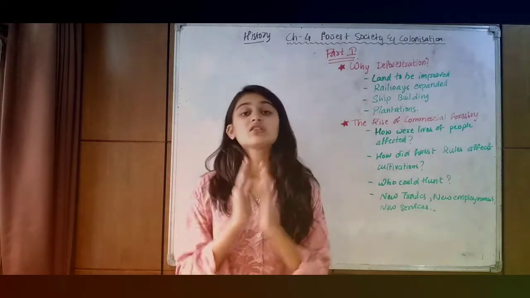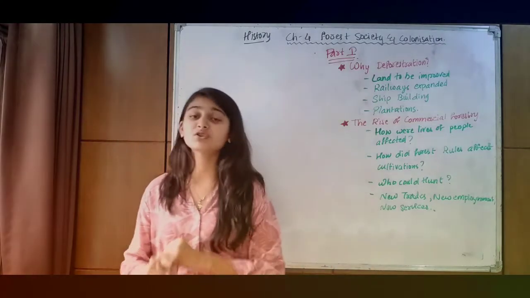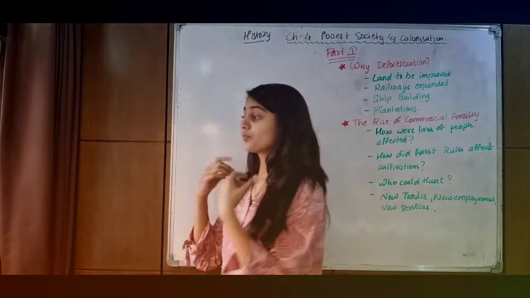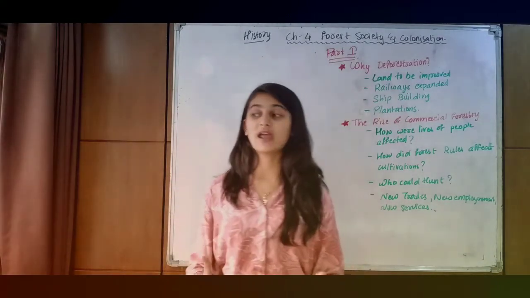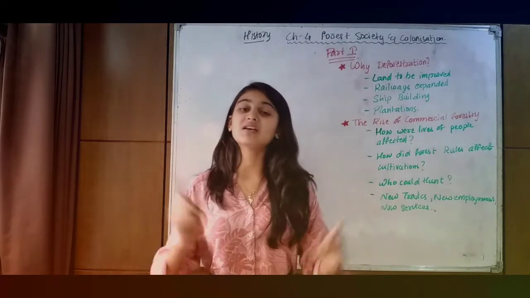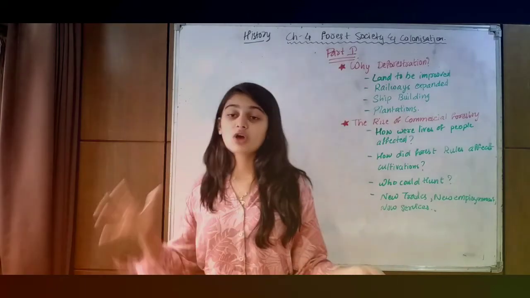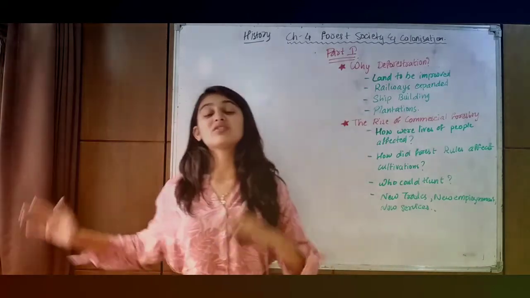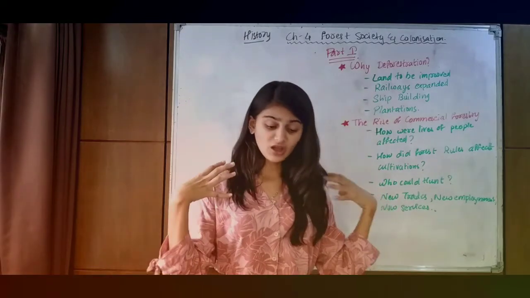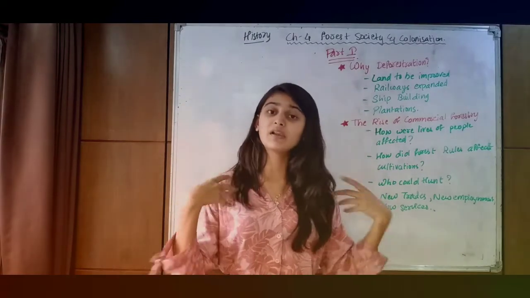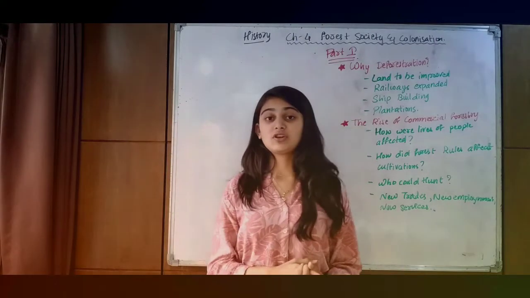Now, basically, why did deforestation take place? So, firstly, the land needed to be improved. The Britishers thought that the forests were unproductive as the forests were not giving them taxes. So they converted those forest lands into cultivable land. They started cutting down forests and using it for cultivation.